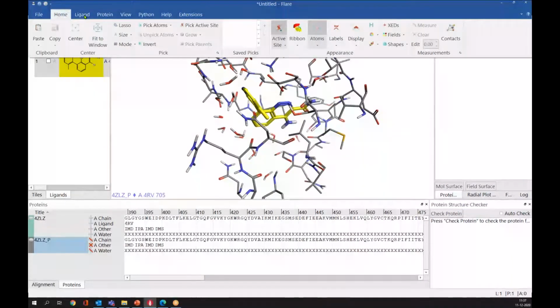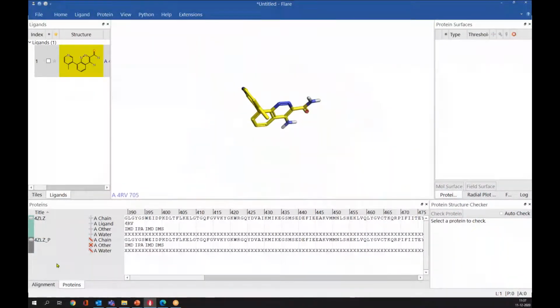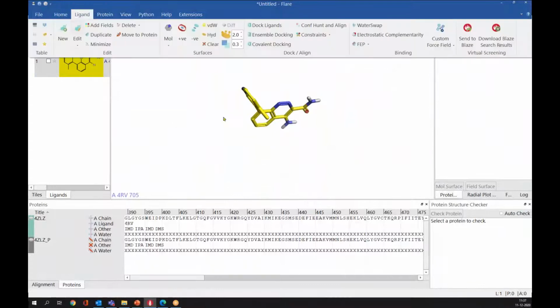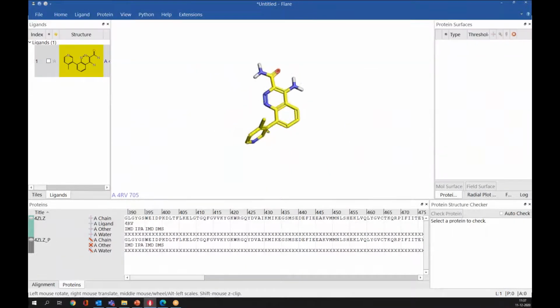Now we'll see what we have in the ligand menu. So let me hide the protein first. So this is our ligand.